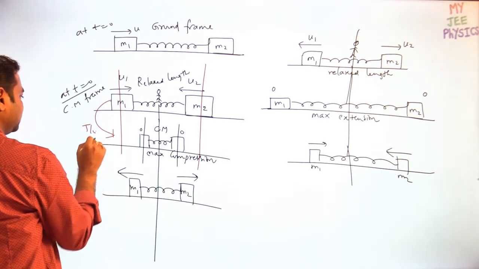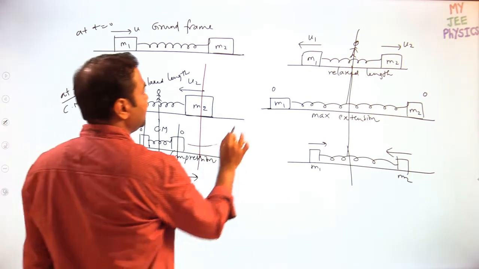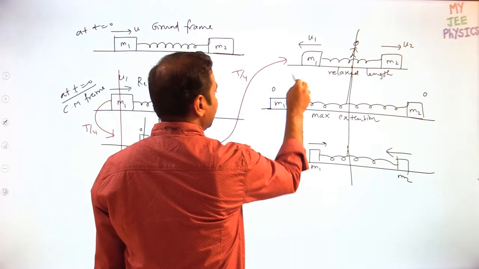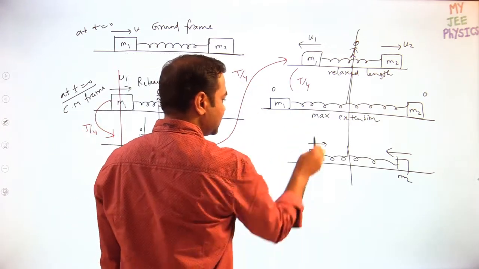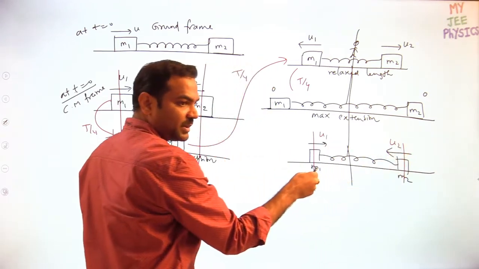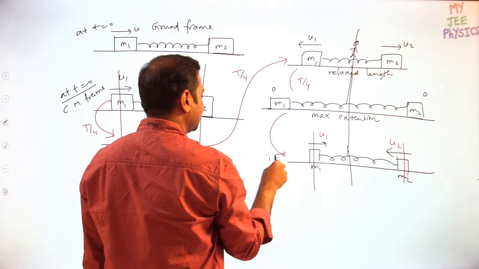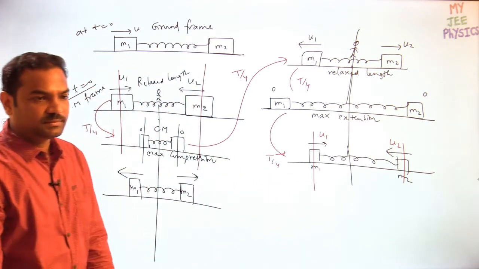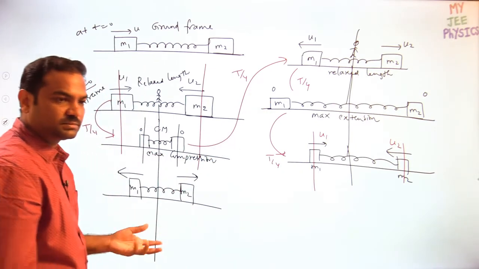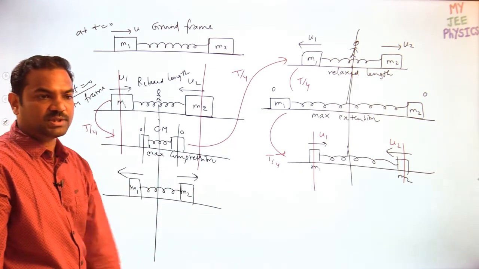T by 4. From here to here again, T by 4. Again from here to here, T by 4. Here it again gets the u1 and u2 velocity, which means it is the equilibrium position. Extreme to equilibrium, equilibrium to extreme.